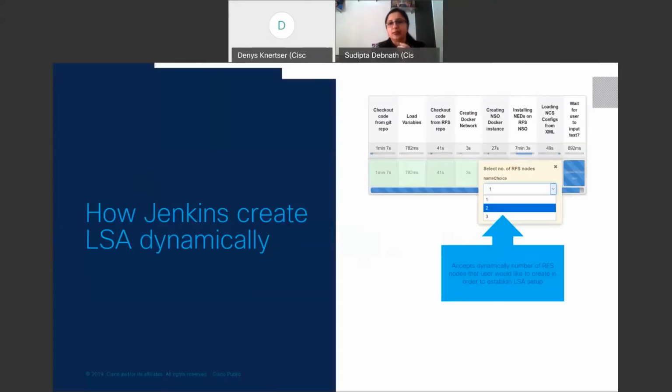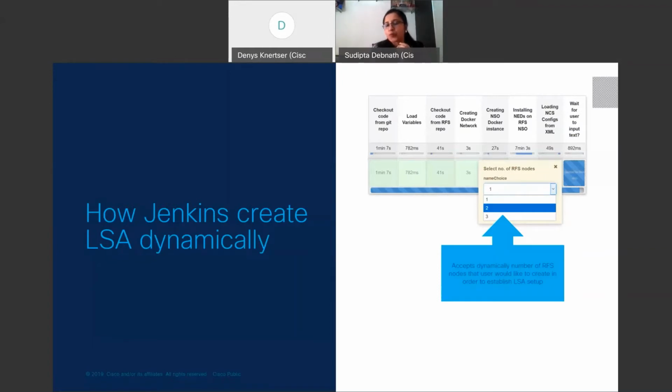Now, being said that, here is the input of how we have created the Jenkins pipeline. From the Jenkins pipeline, how we create the LSA dynamically. As you see on the screen, while creating the RFS node structure, we have created one option from the Jenkins pipeline: how many RFS nodes a user would like to create dynamically before running the pipeline.